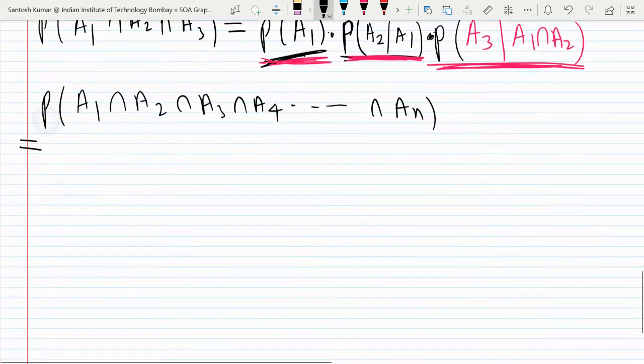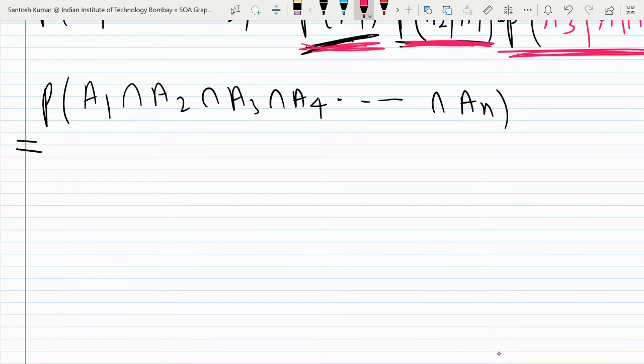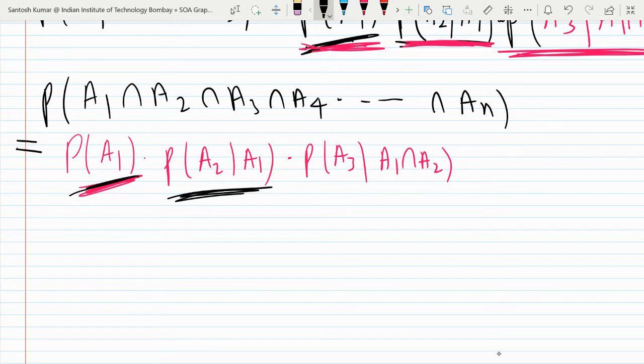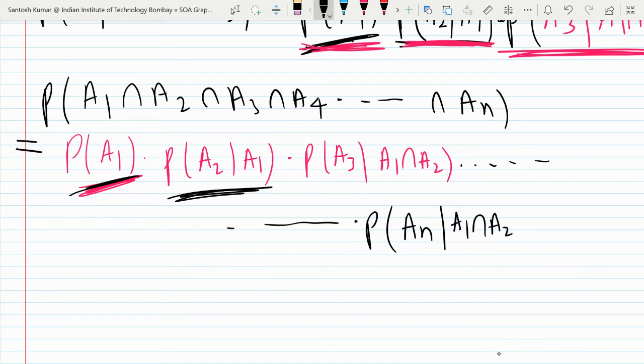Just understand the trick. Probability of A1 will be multiplied by probability of A2 given A1, because A1 you have already taken. Into probability of A3 given A1 intersection A2. Intersection means and, so probability of A1 and probability of A2 we already considered. And so on. The last term will be probability of AN given A1 intersection A2 intersection A3 and till AN minus 1.